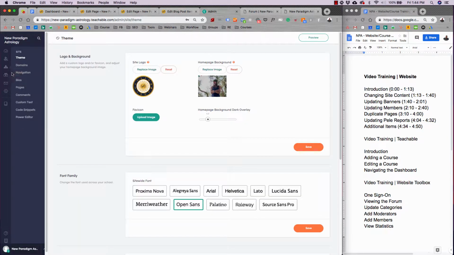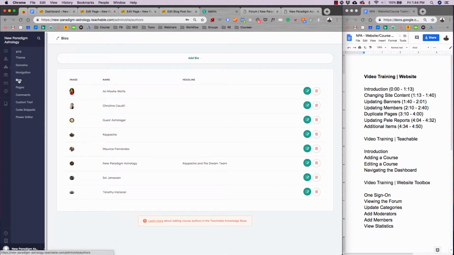So if I go back here, you can edit domains, navigation. You can even edit the bios. These are all the instructors we have currently. Of course, we have all the Dream Team members, and then we have new Paradigm Astrology, which is K-Pacha and any other team members. And then we also have a guest astrologer for anyone not listed here.